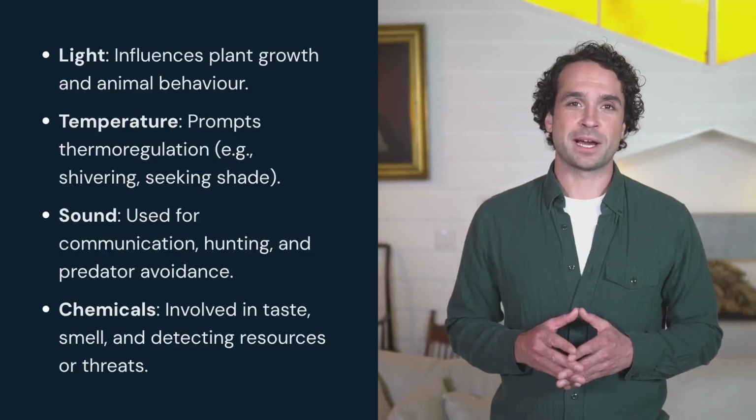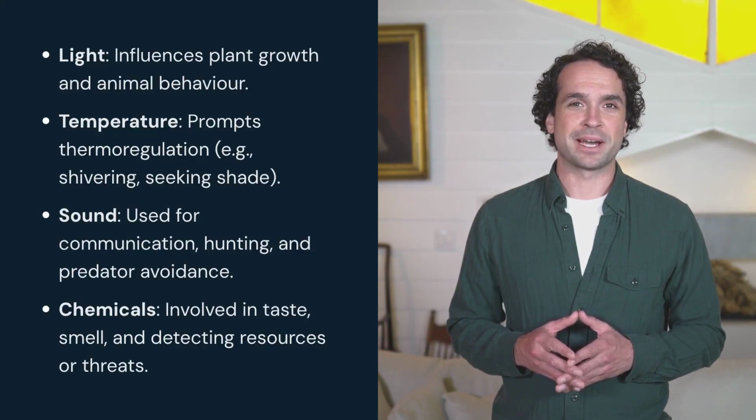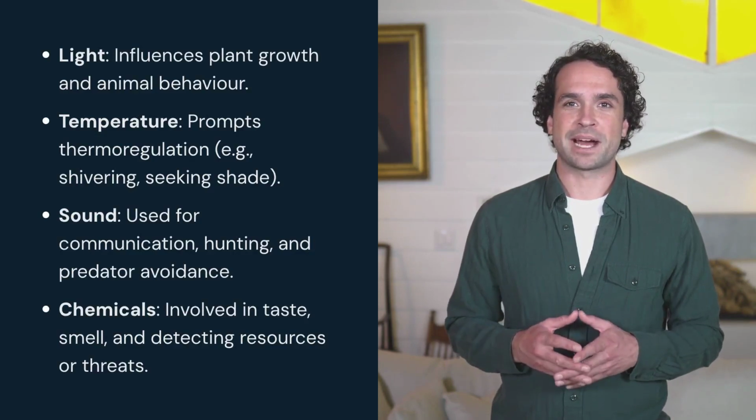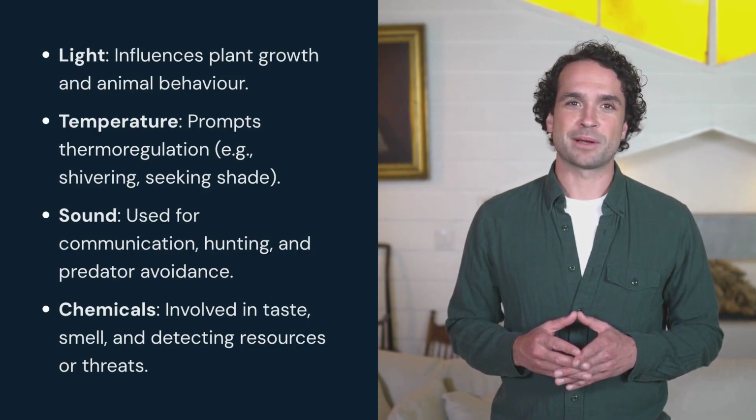Conversely, external stimuli come from the world outside the organism. Think about how plants bend towards light, a phenomenon called phototropism. Animals react to changes in temperature by seeking shade or shivering. Sounds can alert a deer to a predator, and chemical cues help insects find mates or food. These responses allow organisms to effectively navigate and interact with their external surroundings.